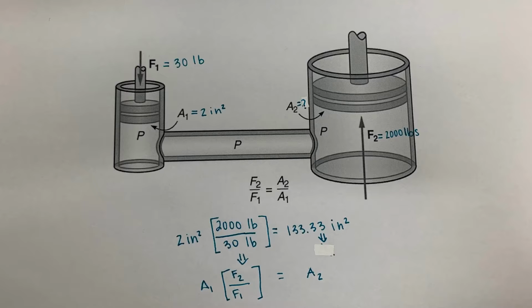In this problem, instead of solving for force 1, we are solving for area 2 or the larger area. We are given that force 1 is equal to 30 pounds, area 1 is equal to 2 inches squared, and force 2 is equal to 2,000 pounds. We are given the equation force 2 over force 1 is equal to area 2 over area 1. If we rearrange the equation, we will get area 1 times force 2 over force 1 is equal to area 2. From here we can plug in our numbers. 2 inches squared times 2,000 pounds divided by 30 pounds is equal to 133.33 inches squared, which is our area 2 or larger area.